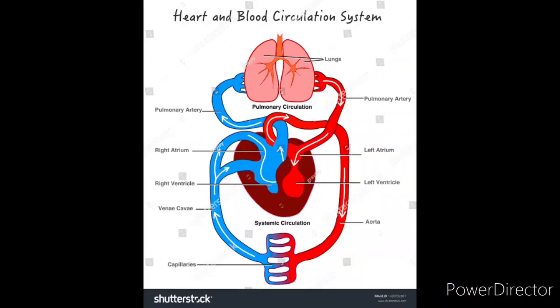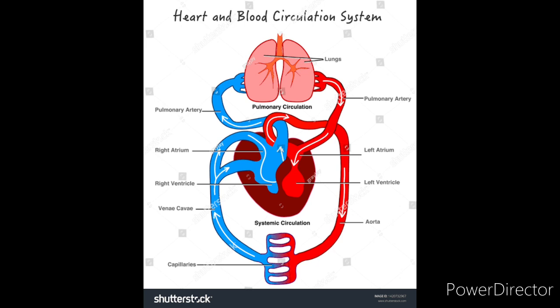Now we see how blood flows from the lungs to the heart and from the heart to the lungs. The pulmonary vein carries oxygenated blood from the lungs into the left auricle. From the left auricle via the bicuspid valve it goes into the left ventricle. And from the left ventricle the oxygenated blood is transported via the aortic valve to all parts of the body by the aorta.